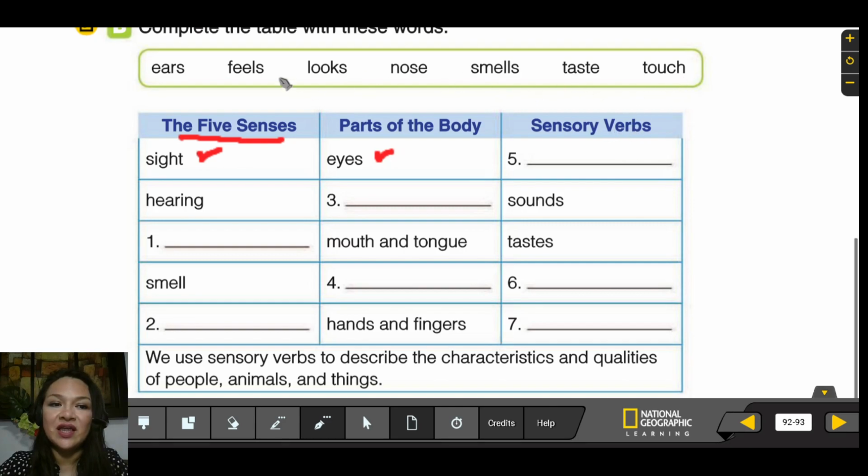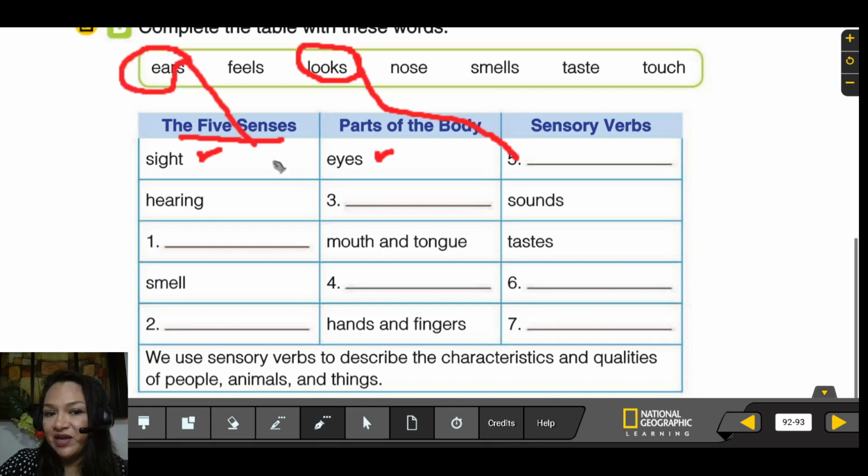Which is the sensory verb? Looks. Yes. Hear, I hear with my ears. I hear sounds, right? It sounds great. Oh, this music sounds great, right? Number one.